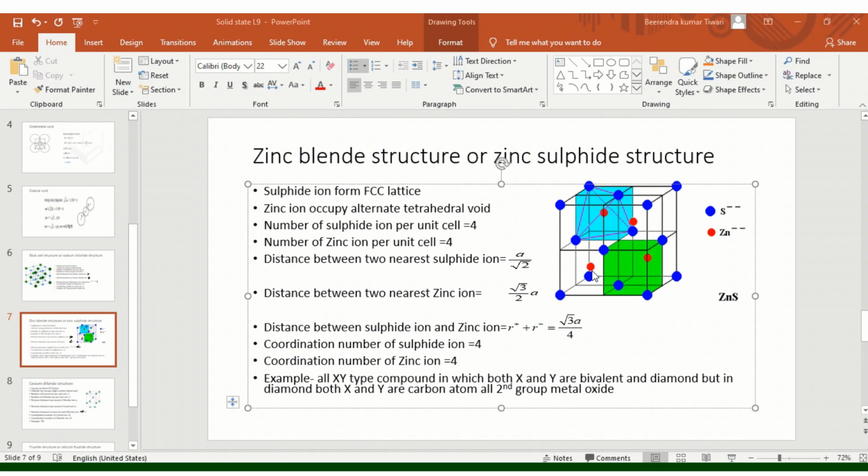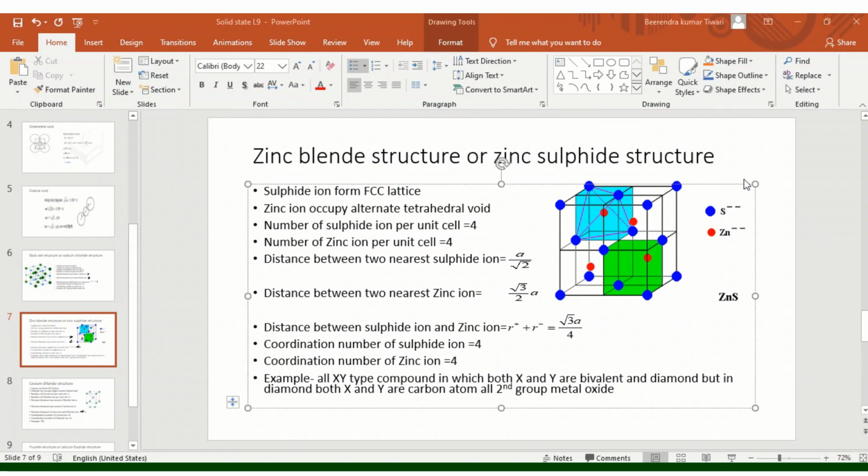Now the coordination number of zinc ion and coordination number of sulfide ion. So sulfide ion forms FCC lattice, and each corner forms 8 unit cells, and in each unit cell from the corner at √3a/4 distance there is a tetrahedral void, right?